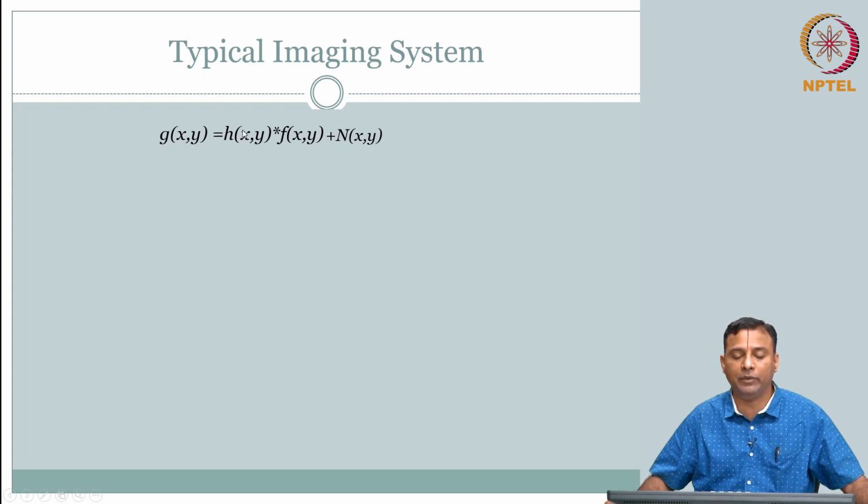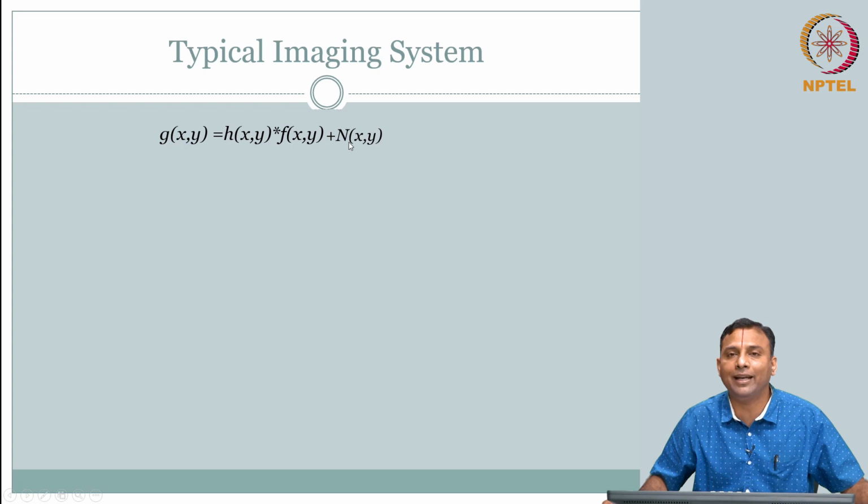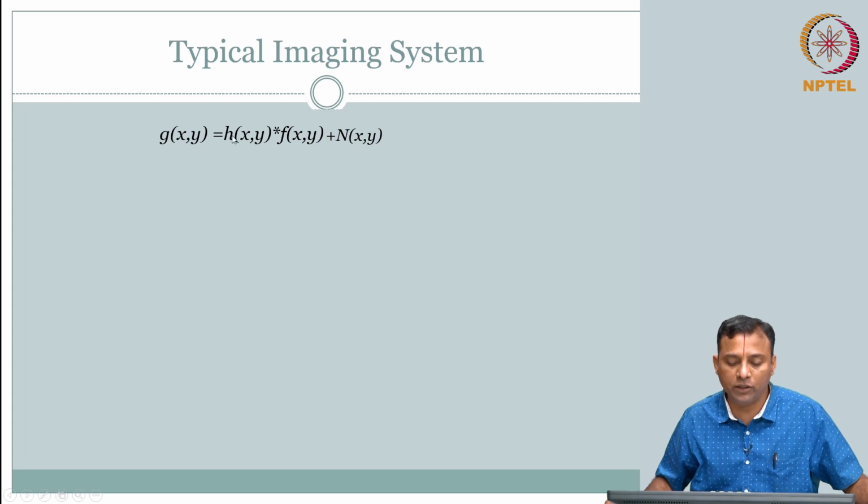Since your image is going to be spatial, at each location there is going to be an estimate of the ground truth. Whatever is f of x comma y is the ground truth, and g of x comma y at that location is estimating what is supposed to be there at f of x comma y using the system h of x comma y. So there is a noise at each location, each measurement that you are doing.